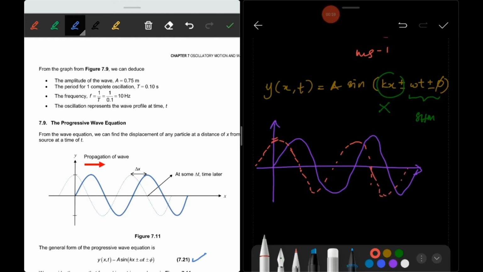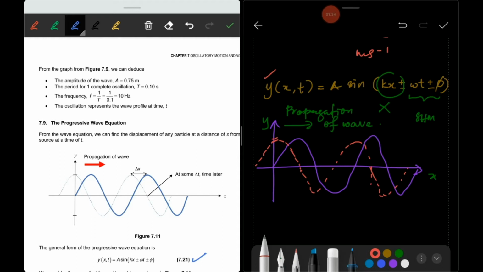Look at this part. This is the propagation of wave. That means the wave moves to the right. This is X, this is Y.